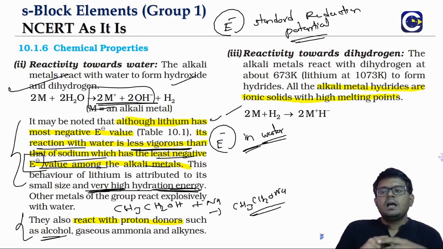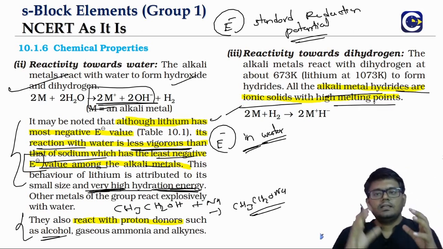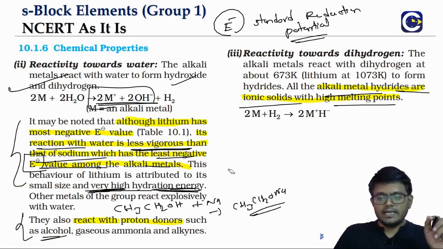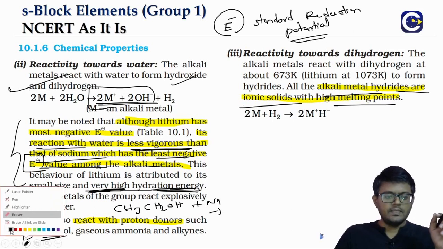When it comes to reactivity with dihydrogen, they will be able to form ionic hydrides, because when we talked about the types of hydrides in the hydrogen chapter, we talked about ionic hydrides, covalent hydrides, and interstitial hydrides.